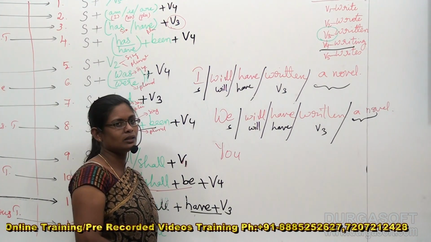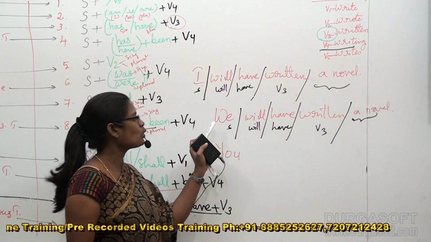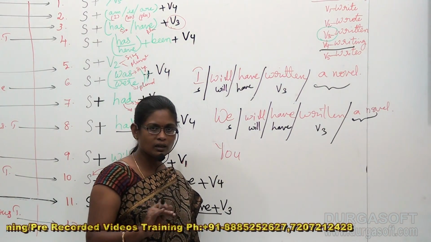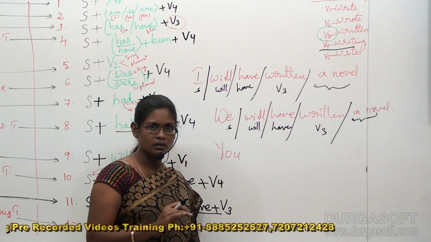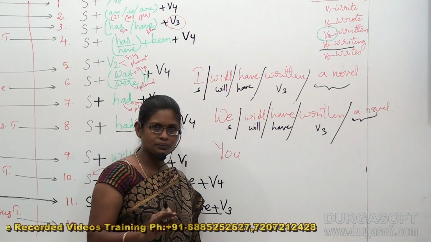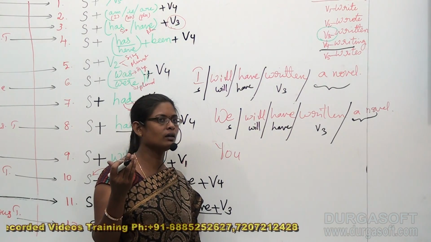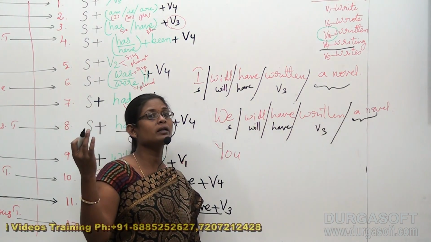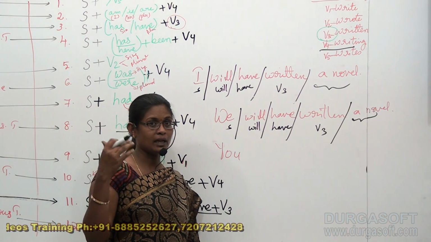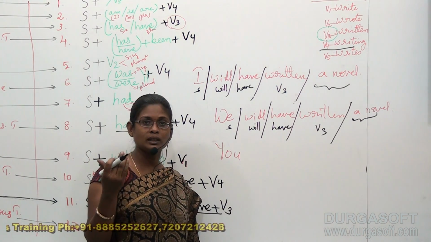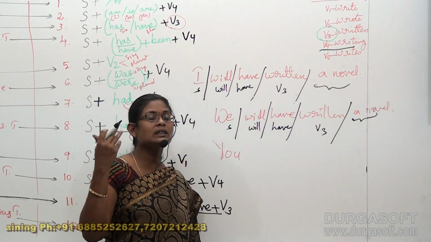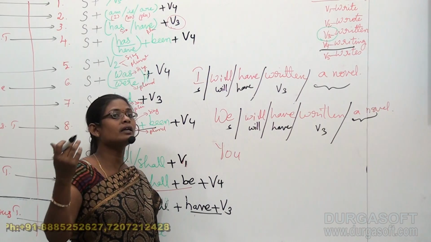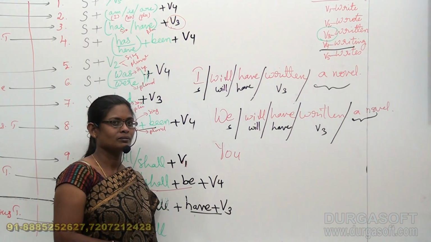Meaningful sentence. Finally, we can read it as, we will have written a letter. We did not write a letter now. We did not write a letter. Now we are not writing a letter. But we are going to write a letter. But that was in a perfect mode. We will have written the letter by the time. The time has not yet come. But still you are saying that you are estimating, predicting that you will have written a letter by that time.